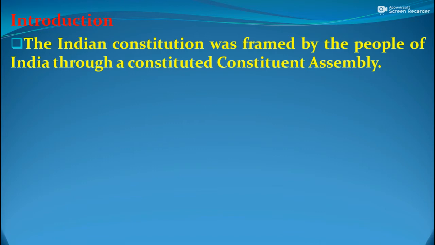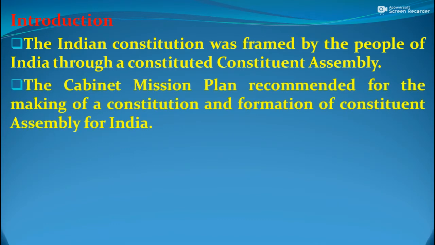The Indian Constitution was framed by the people of India through a Constituent Assembly. The Cabinet Mission Plan recommended the making of the Constitution and the formation of a Constituent Assembly for India.